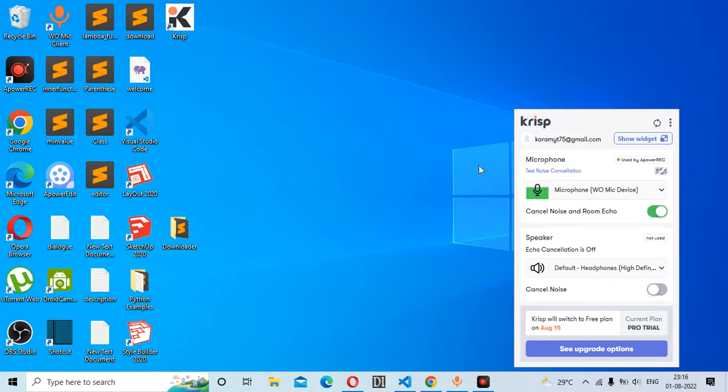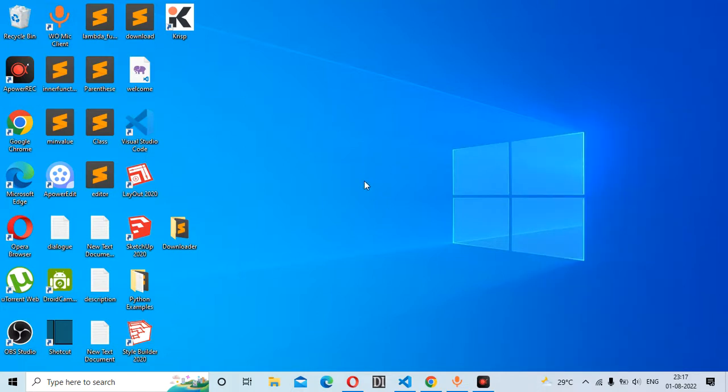So guys, I hope you understood, and you just need to slide this button, and the cancel noise and room echo option will be enabled, and your noise and room echo will be removed completely from your voice. So I hope you like it, and that's how you can remove your background noise without any difficult or complex settings. So you just need to install this software and enable this setting, and just sign up